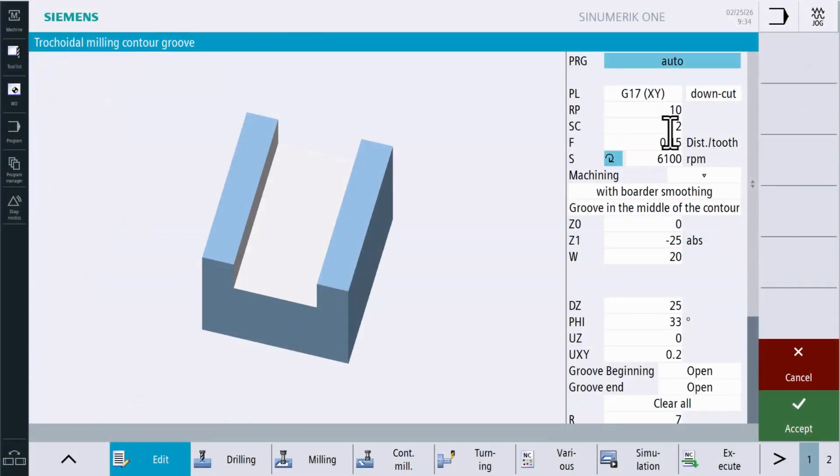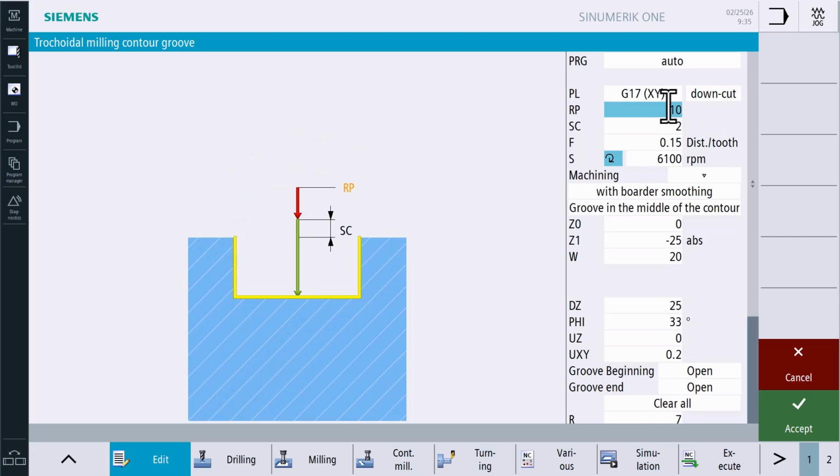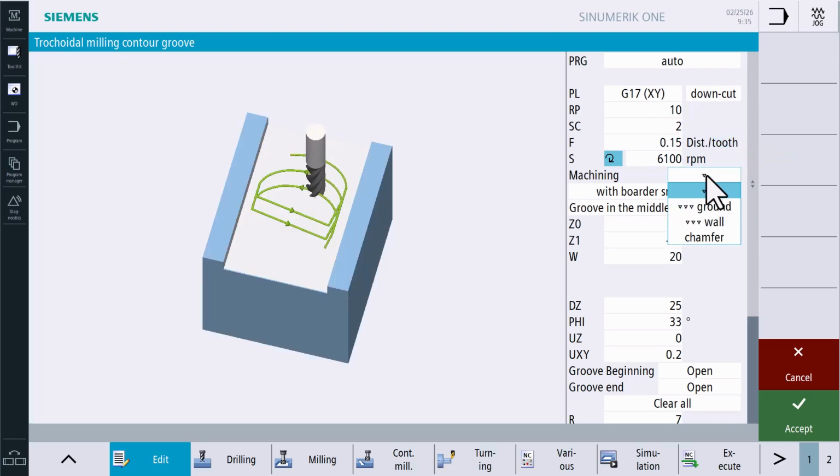When you look at the input screen, you're in the familiar SINUMERIK Operate user interface. We set the program name to Auto, then the workplane, Climb or Conventional Milling, then Retraction Plane, then the safety clearance, the feed rate, the spindle speed, and the direction of rotation. Next come the familiar technology selections, roughing, floor or wall finishing, and chamfering. We need roughing.